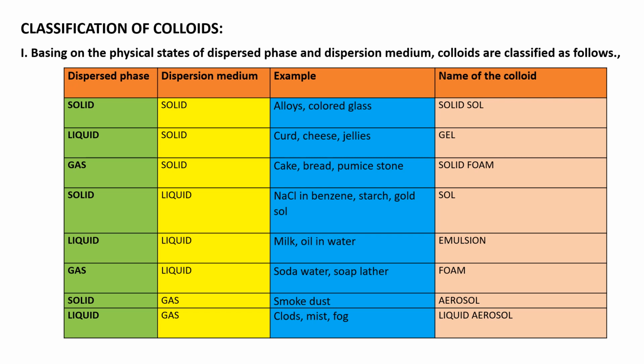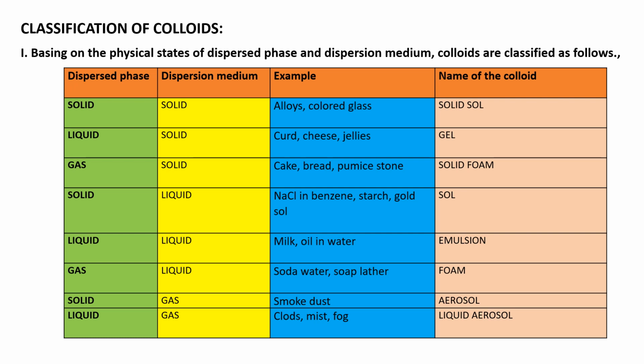First I have taken all three types, solid, liquid and gas, as dispersed phase. Next, dispersion medium, commonly I have taken solid, and the examples and the name of the colloid are given. When dispersed phase is solid and dispersion medium is solid, we call the colloid solid sol. When dispersed phase is liquid and dispersion medium is solid, we call the colloid gel. Next, gas, solid: solid foam. Next, solid, liquid: sol; liquid, liquid: emulsion; gas, liquid: foam; solid, gas: aerosol; liquid, gas: liquid aerosol.